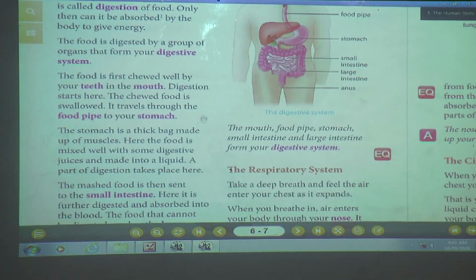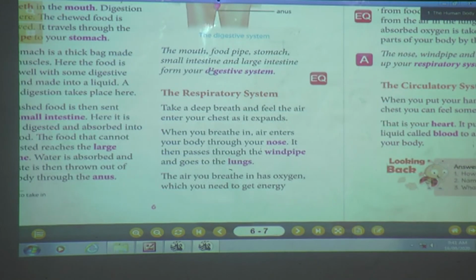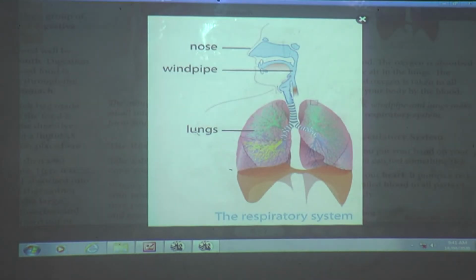Clear? Now we are going to see the respiratory system. What is the respiratory system? Tell me. Now take a deep breath and feel the air enter your chest as it expands. Now what are you going to do? Take a deep breath. Here I would like to show you. See, these are the main important organs of the respiratory system: nose, windpipe and lungs.